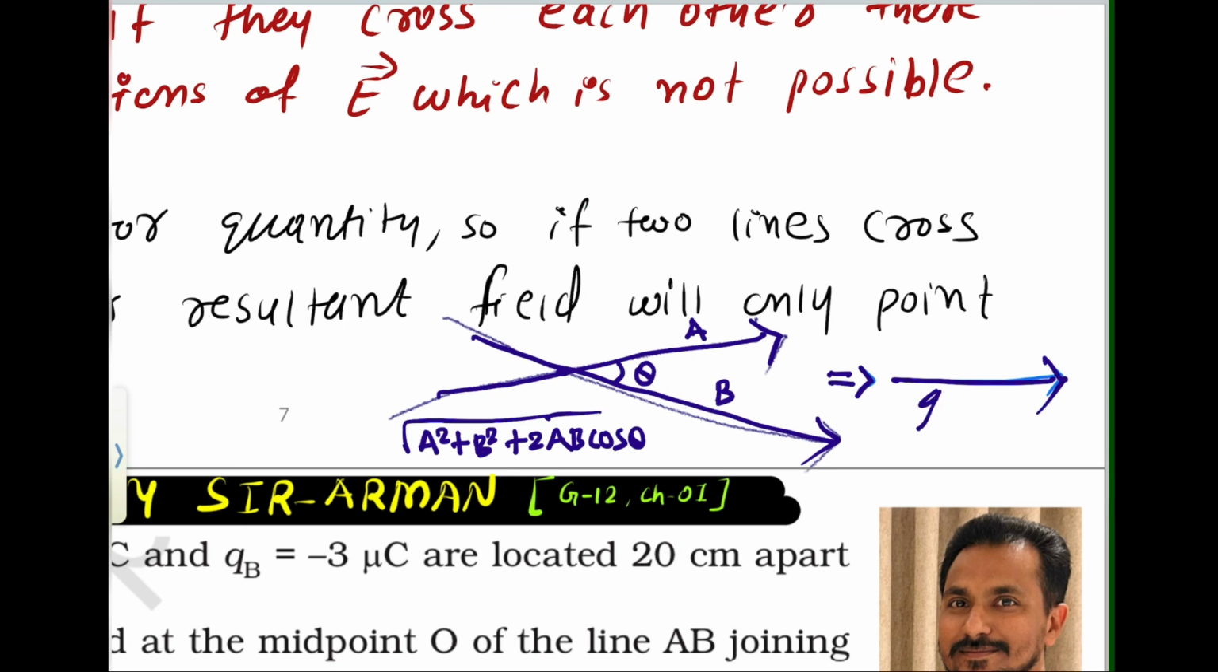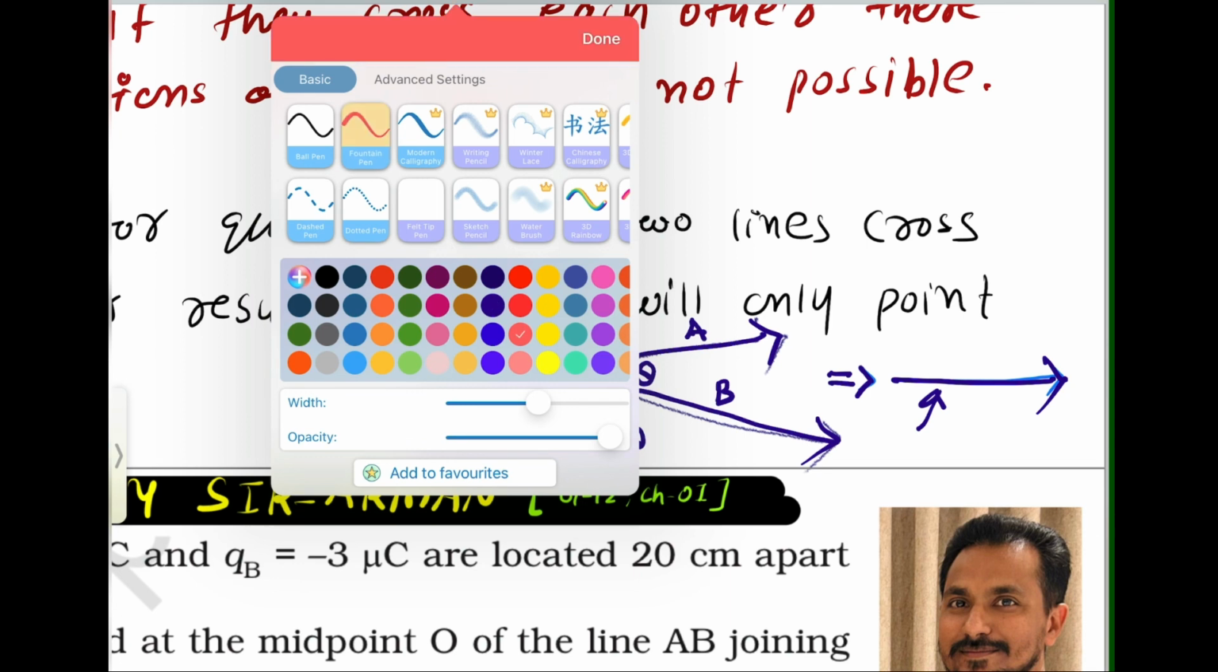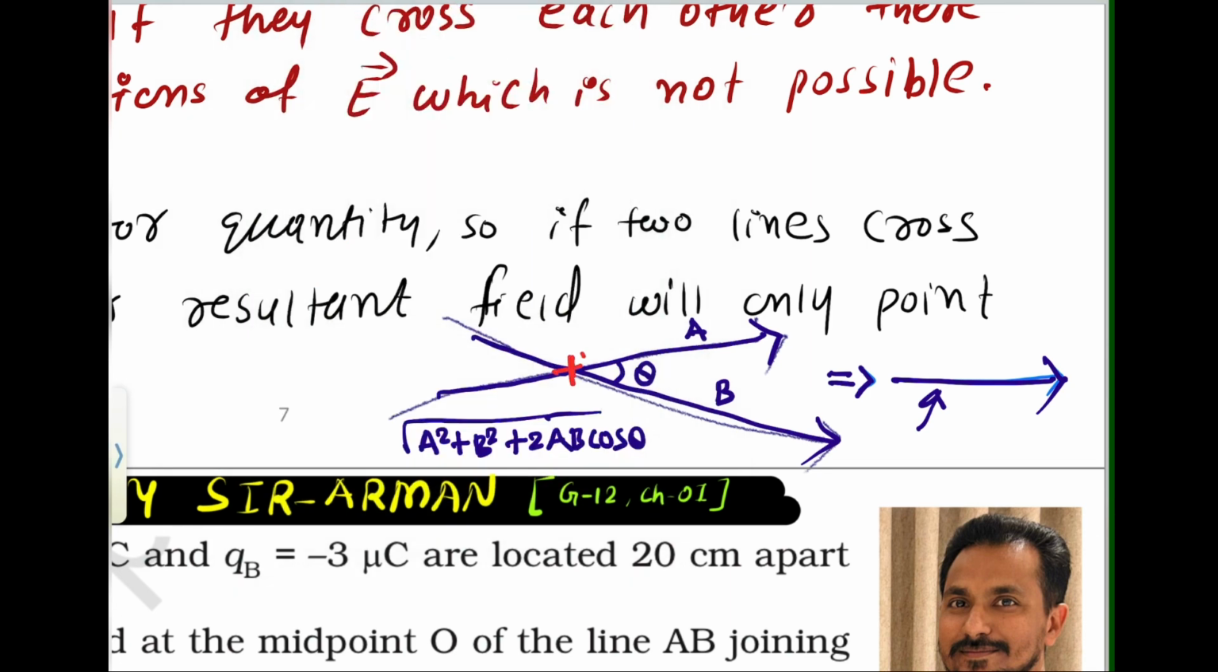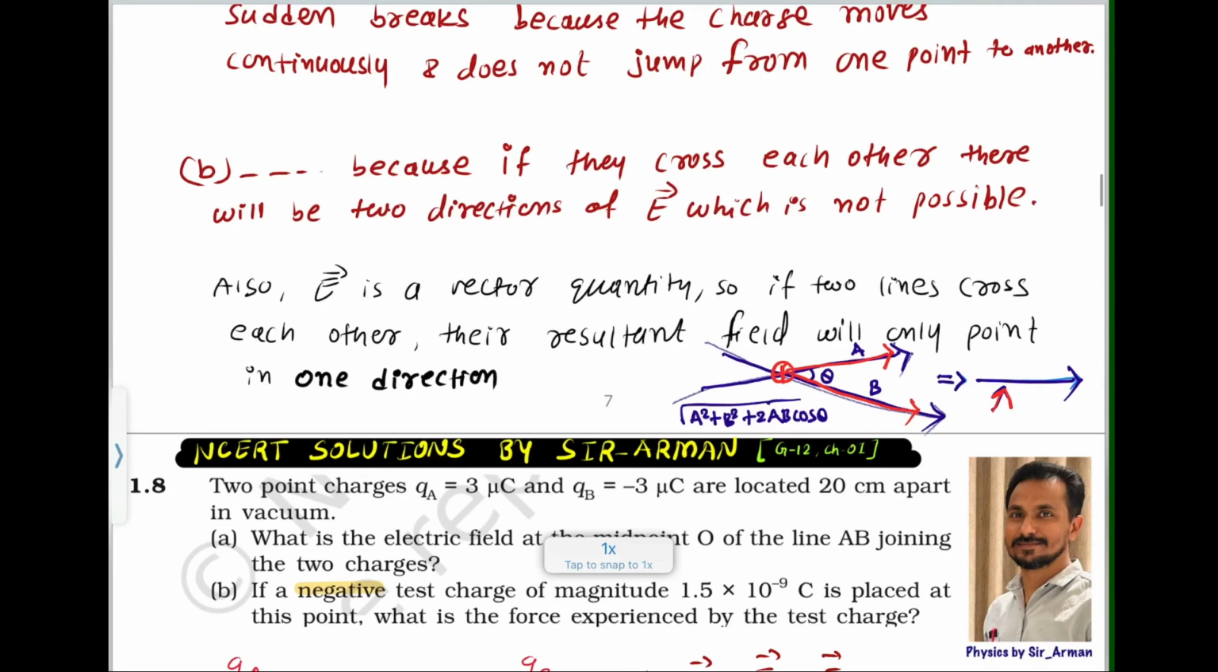That means the resultant will have only one direction. Similarly, if I place a charge at this position, then either the charge can go in this direction or it can go in this direction. That is, a charge can experience force only in one direction. If there are two fields present, the charge will experience force in the resultant of those fields. Only one direction is possible, not two. That's why two lines are not possible at one point: if they cross each other, there will be two directions of E, which is not possible.